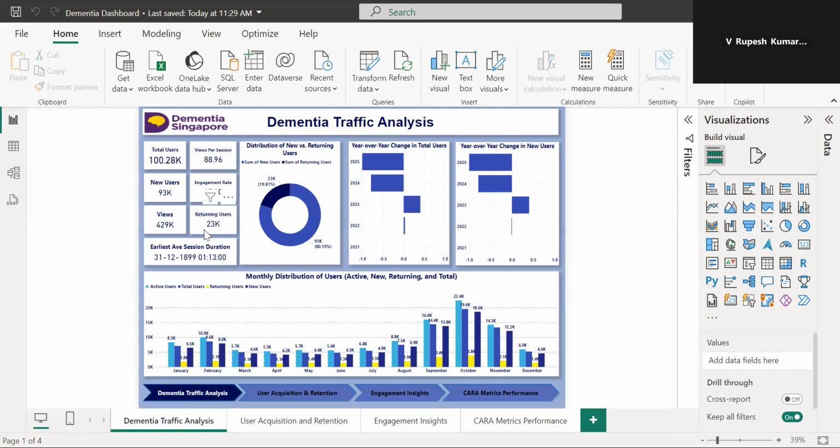The sixth chart is returning users. The metric shows the number of users who return to the website. The seventh chart is the average session duration. This might be an anomaly since it references an early date, 30/12/1899, with a specific duration.